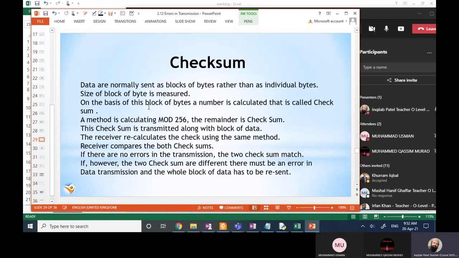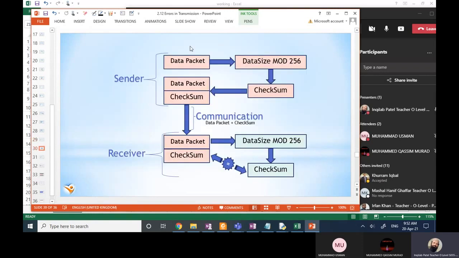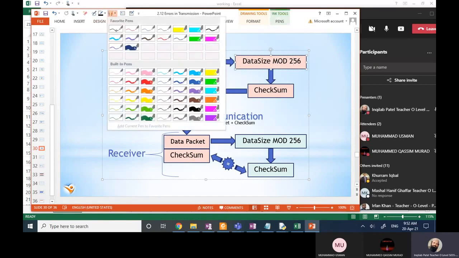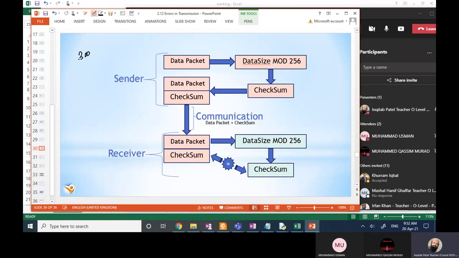Right? Then we have another method. This is known as checksum. In checksum, what we do, data is divided in packets. Then data size is calculated, and an algorithm is used, for example, data size mod 256. For example, the size of the data packet is 300, so we will divide it by 256. 256 times 1 is 256 and remainder is 44, so the checksum will be 44.